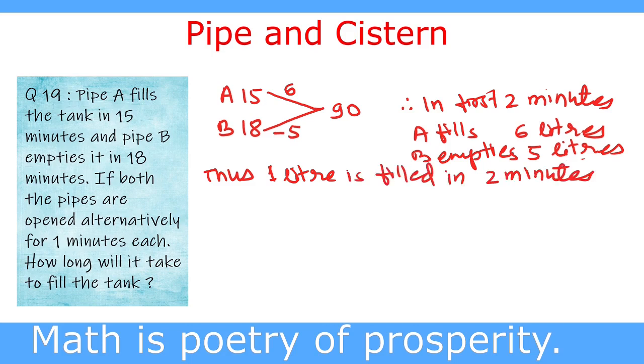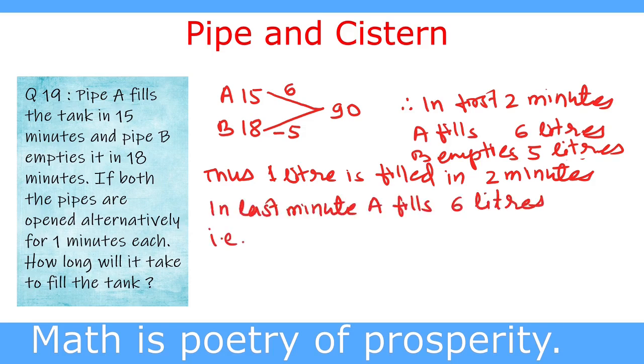But we cannot use this 2 minutes for every liter, and multiply 90 by 2 and make the answer 180 minutes. That will be wrong. As in the last minute, pipe A fills 6 liters. So prior to the last minute, the quantity filled is 84 liters. In the last minute, A fills 6 liters. That is, 90 minus 6, that is 84 liters, is filled alternatively.